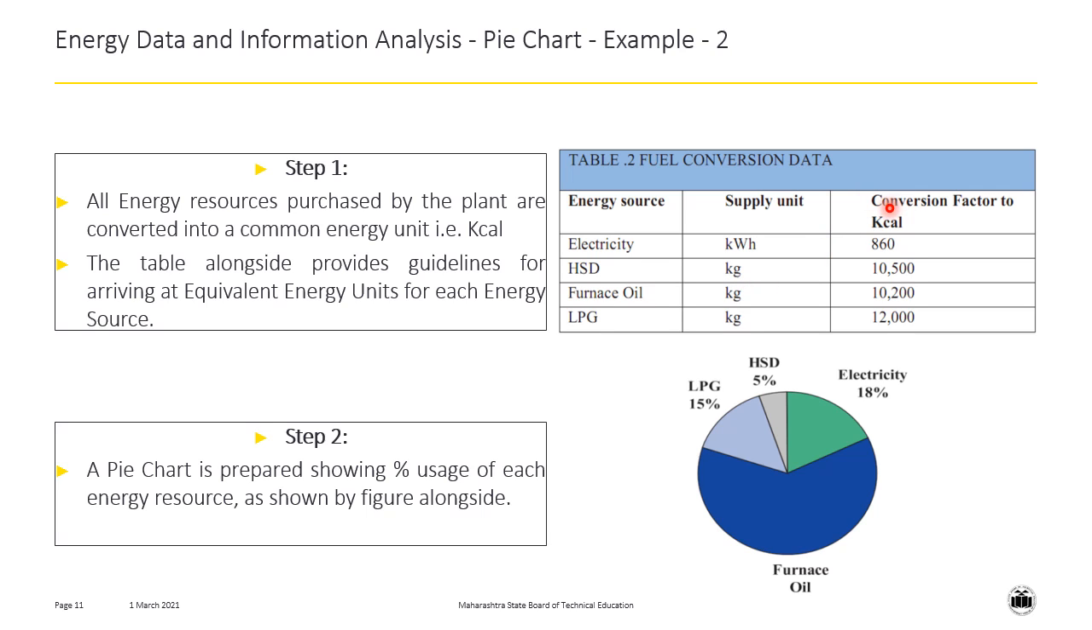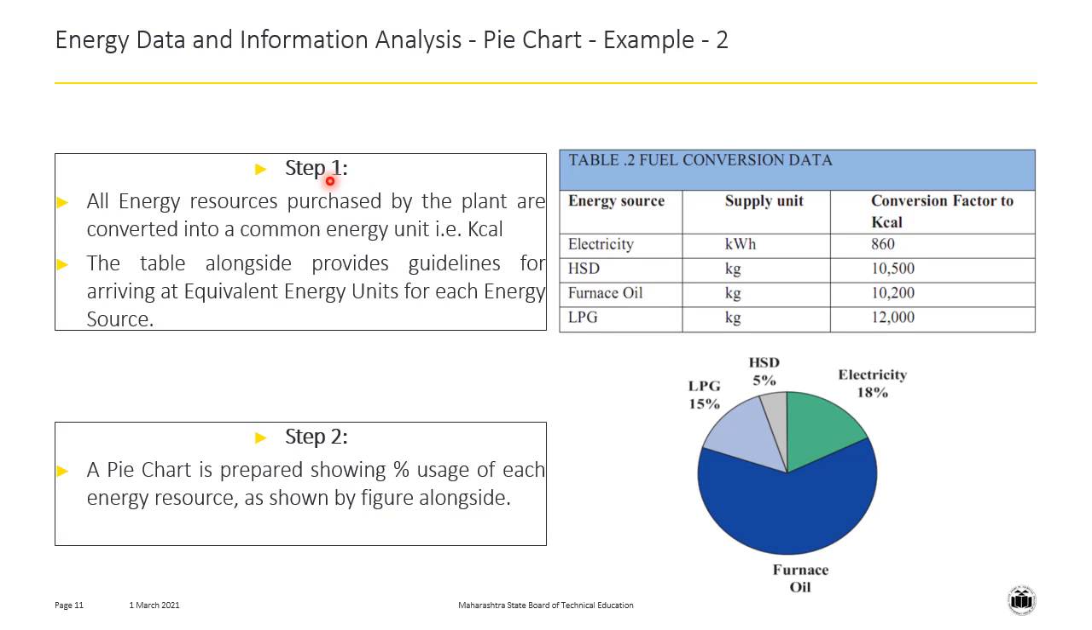In the last column, we have applied a conversion factor and we have converted all these units in the form of a common unit called kilocalories. The conversion factor can be seen as 860 for electricity, 10,500 for HSD, 10,200 for furnace oil, and 12,000 for LPG. This completes step number 1.